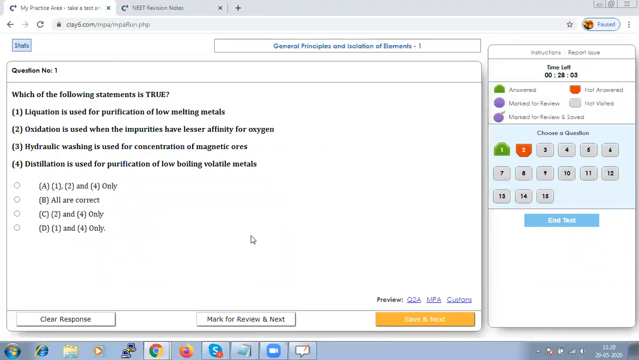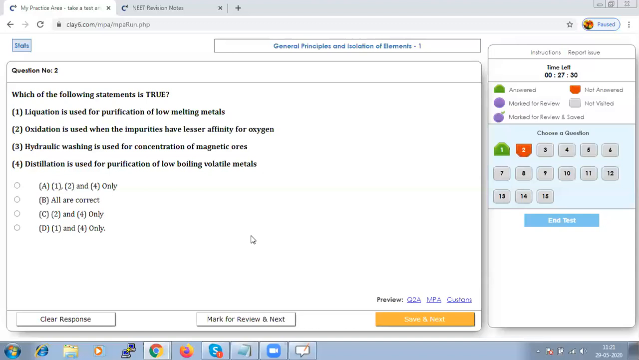Which of the following statements is true? Just now we have discussed liquefaction is a method used for purification of low melting point metals. Oxidation is used when the impurities have lesser affinity for oxygen. But oxidation is used in cases where the impurities have greater affinity for oxygen and will undergo oxidation. It is not having lesser affinity.